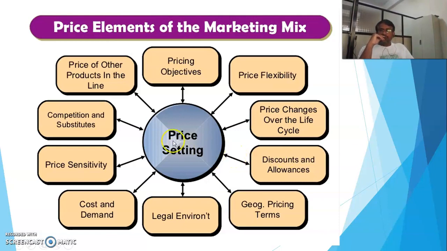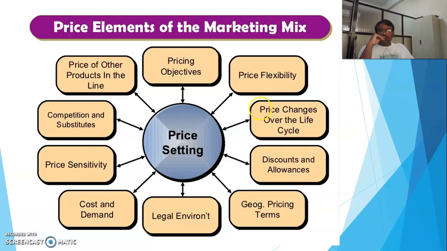The first and very important one is that the objective should be set for the pricing, and this is a strategic decision taken by the organization. Then the second element is price flexibility. For looking after different customers from different regions, we should set flexibility for the price.